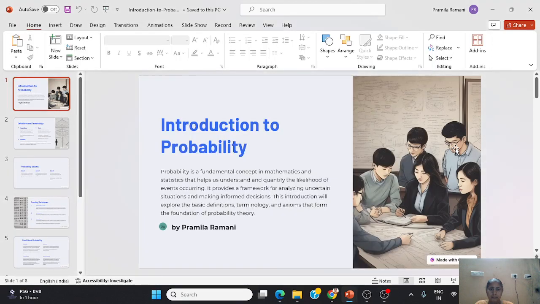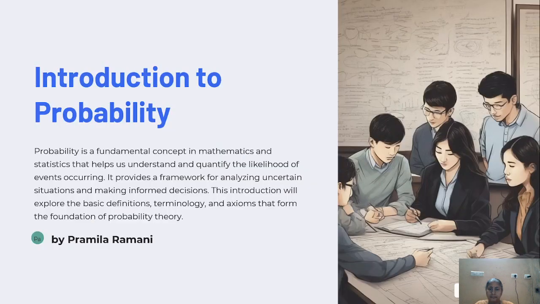and then interdisciplinary and both multidisciplinary, ability to synthesize the information, unconventional, and it is original thinking Introduction is to enhanced, probability. interdisciplinary, multidisciplinary Probability is a thinking fundamental helps students to concept in develop new mathematics awareness and on the statistics connections that between helps us the disciplines. understand and quantify the That's all. likelihood Thank of you. events occurring.